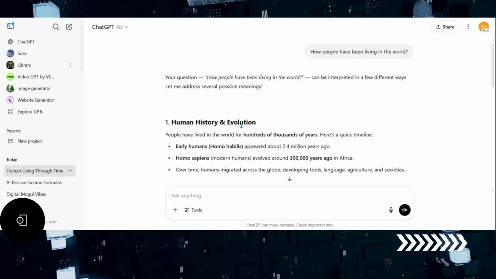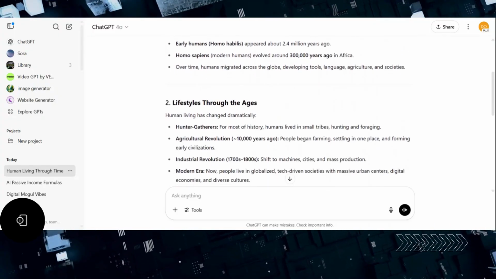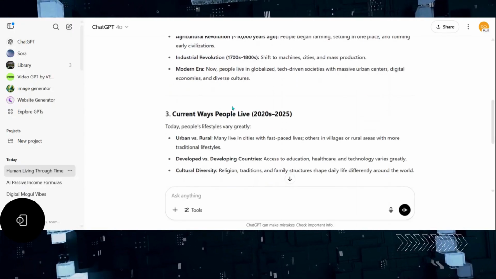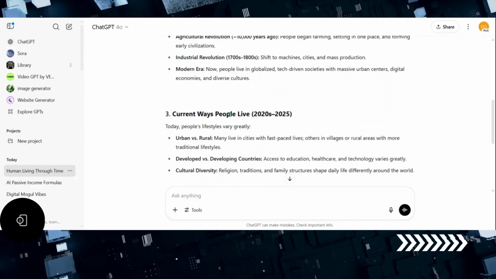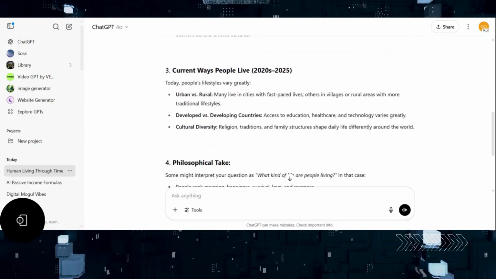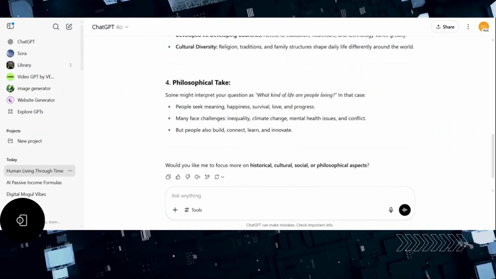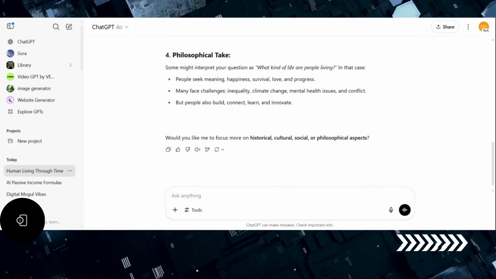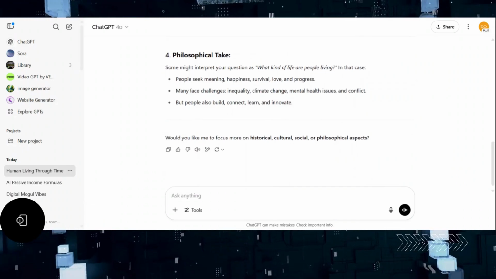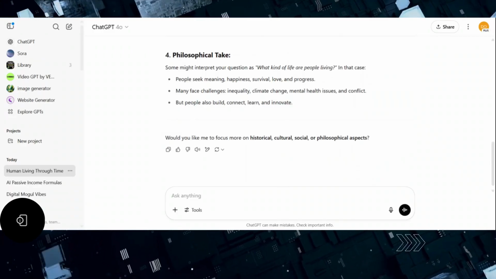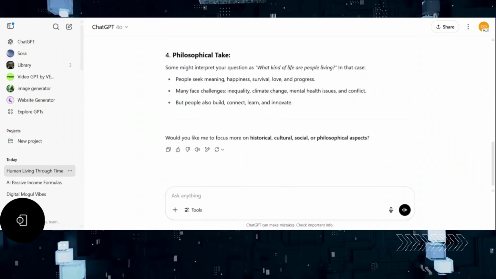In a quick timeline, there was early human Homo habilis, then 2.4 million years ago, Homo sapiens, modern humans, evolved around 300,000 years ago in Africa. Over time, humans migrated across the globe, developing tools, languages, agriculture and societies.